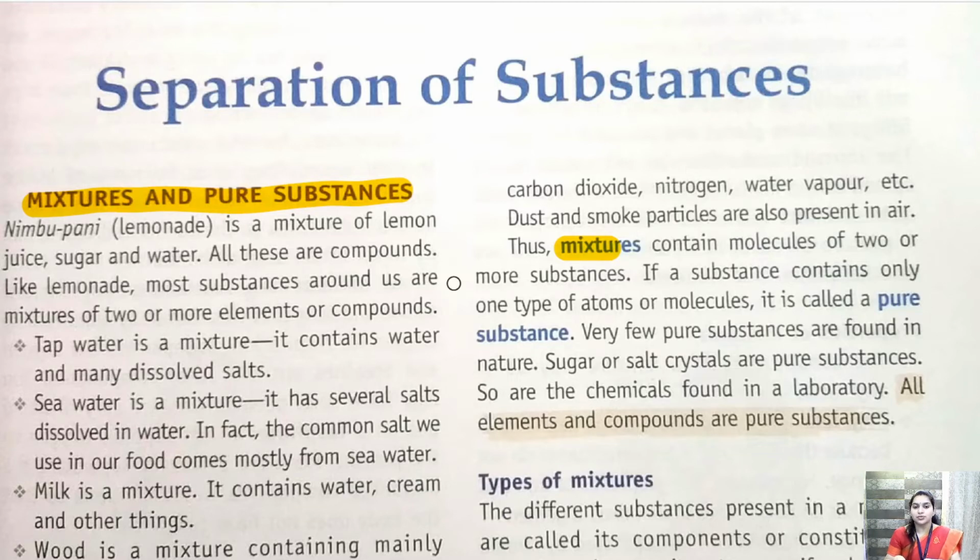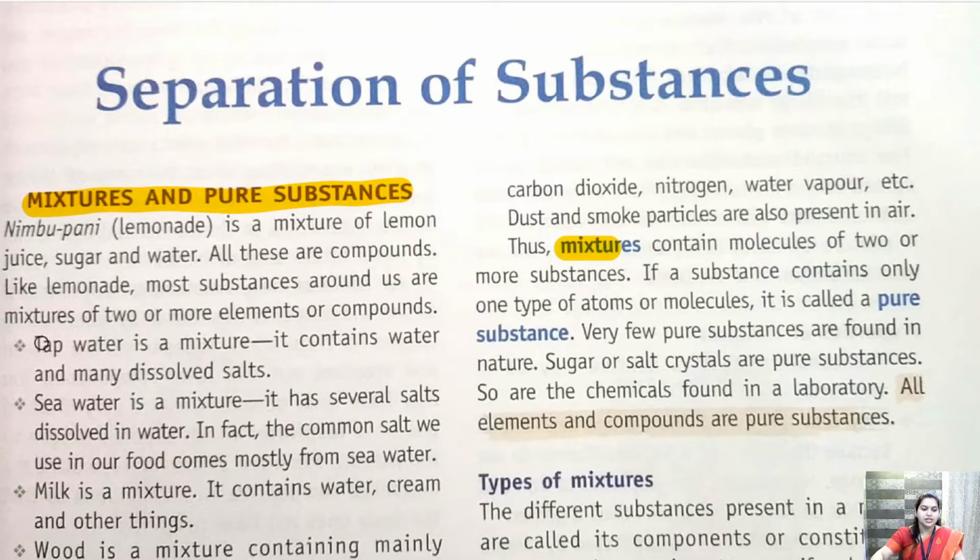In pure substance, there is only one type of molecule or one type of atom present. Like in sugar, in salt, this is pure substance. Water is a pure substance. Okay. What is mixture? When two or more different substances are mixed together to make a new substance, that is called mixture. Okay. What is the example of mixture?